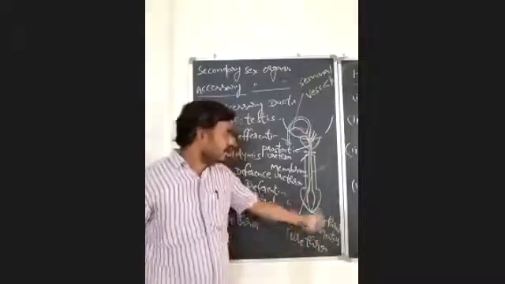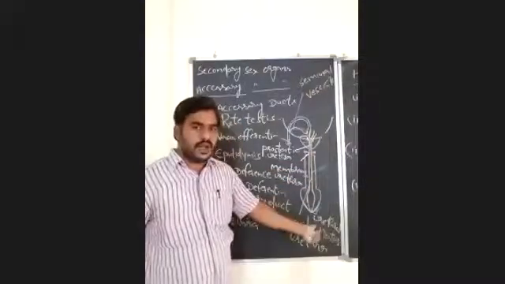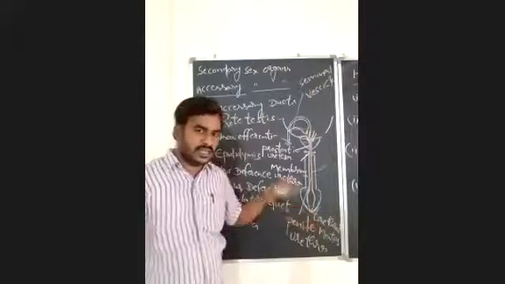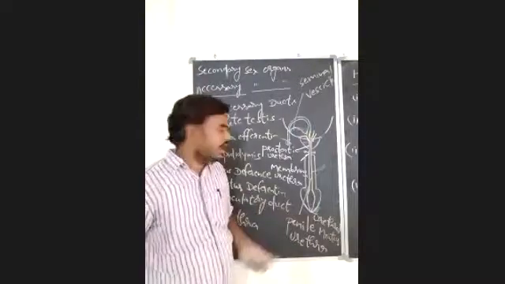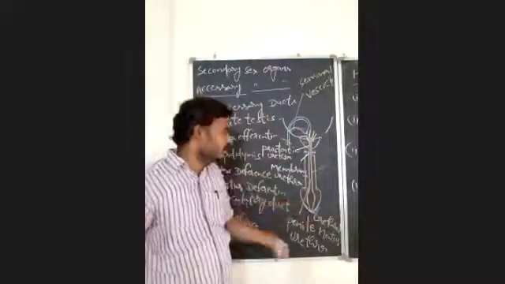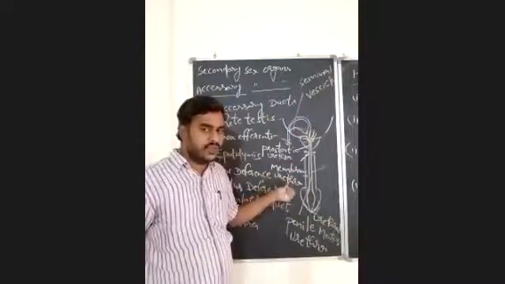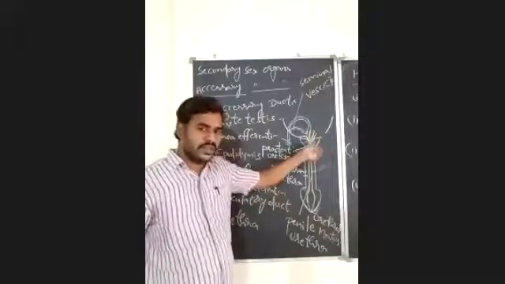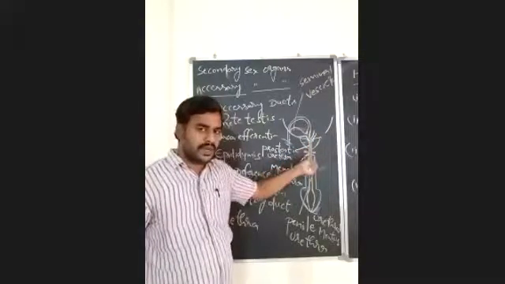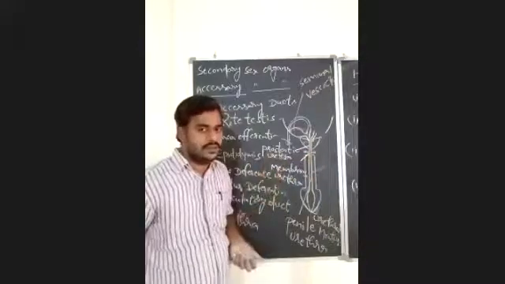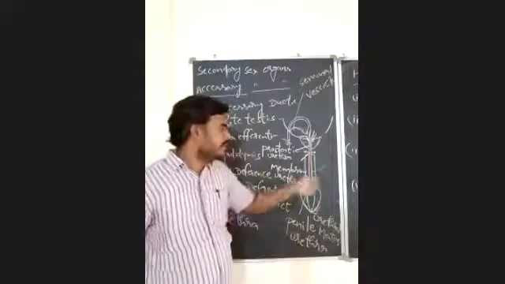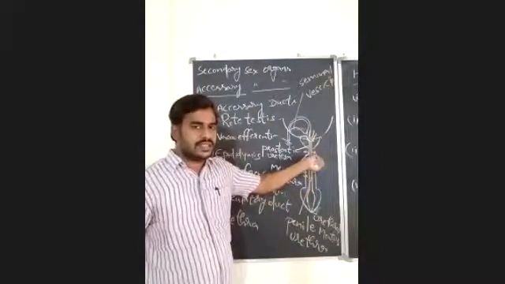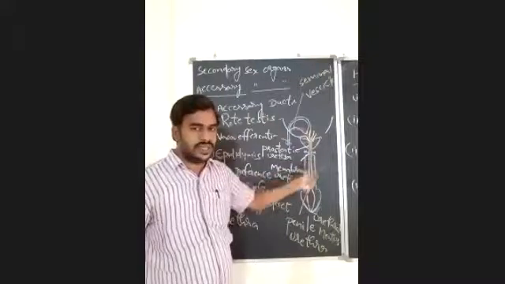Okay, once again, the urethra is a common passage for the transport of both urine and semen, so it is known as the urinogenital tract in the male reproductive system. The urethra is divided into three parts: prostatic urethra, membranous urethra, and penile urethra. The prostatic urethra is the anterior most part, surrounded by the prostate gland. The membranous urethra is the shortest part, covered by a thin membrane, with a pair of Cowper's or bulbourethral glands on either side.